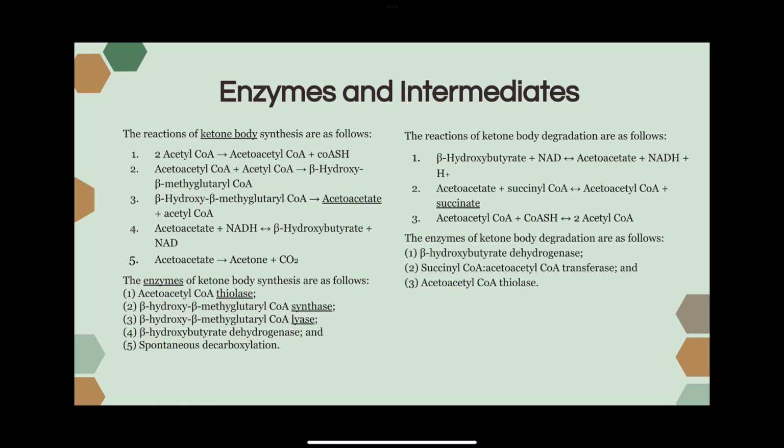So back to the left side, with ketone synthesis, those first 5 steps, those are the intermediates that are made. And then at the bottom, we have the enzymes, which are acetoacetyl-CoA thiolase. And then that really long word is just abbreviated as HMG-CoA. And we have synthase, lyase, as well as dehydrogenase. And then at the very end, there's a spontaneous decarboxylation. If we move over to the right side for ketone degradation, we have those first 3 steps, which also involve our intermediates. And then below, you can see the enzymes involved there, which are beta-hydroxybutyrate dehydrogenase. Then we have the succinyl-CoA acetoacetyl-CoA transferase, and then acetoacetyl-CoA thiolase.